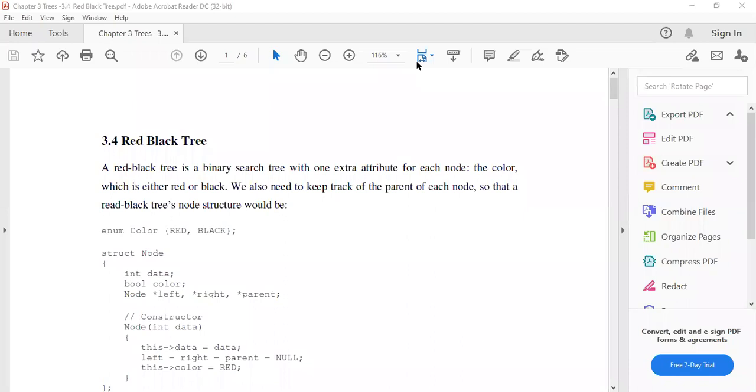After 4 p.m., your exam will be automatically deactivated. That's why please take care that you attempt all your questions before 4 p.m. and submit your exam. You are allowed to appear only once. There will be no second chance available for you. So please take care that you follow all the instructions.